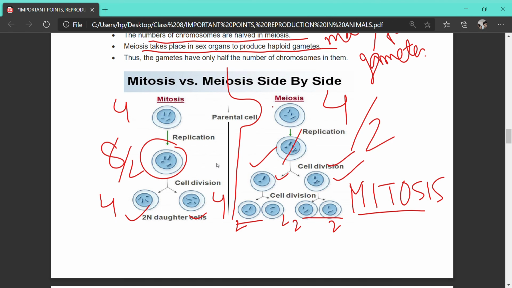So today what have we learned? We have learned about cell division. We know why mitosis takes place. We know why meiosis takes place. Meiosis takes place during the production of sexual gametes, that is male and female gametes, and mitosis can take place in all kinds of asexual modes of reproduction, along with growth, regeneration, repairing of tissues, etc.